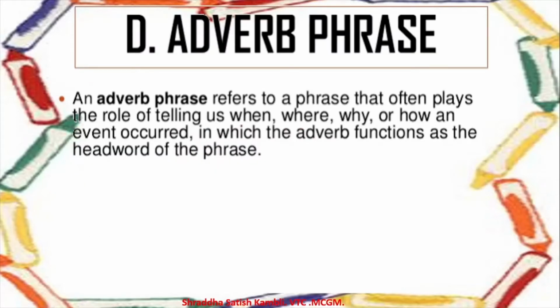Now the last kind of phrase that we will talk about today is an adverb phrase. So what does an adverb do? An adverb gives you a little bit more information about the verb, or it tells you when, where, why, or how an event has occurred. So similarly, an adverb phrase refers to a phrase that often plays the role of telling us when, where, why, or how an event occurred, in which the adverb functions as the head word of the phrase.